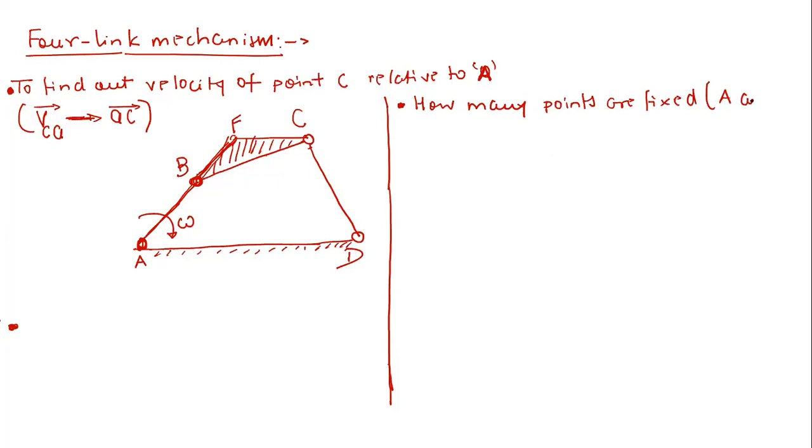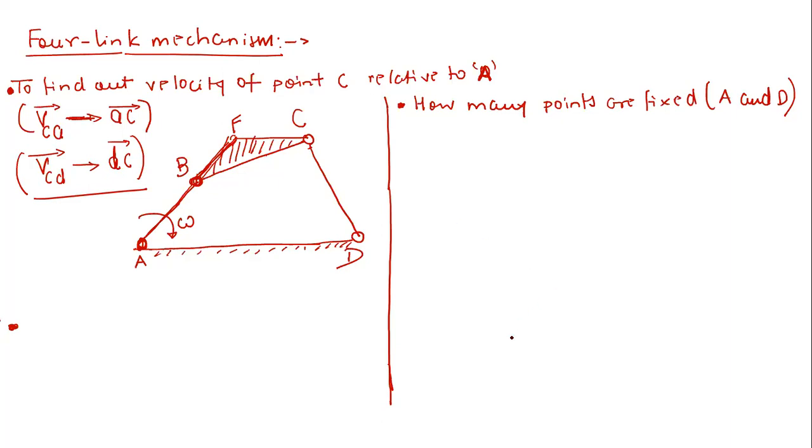Two points, A and D. So whether I write VCA vector, AC vector, VBA vector, we can write these vectors in two forms, one as VCA vector and another as CD vector. So first of all, you have to remember how many points are fixed there. We can also write this as velocity of C with respect to D, the DC vector. So this thing you have to remember.